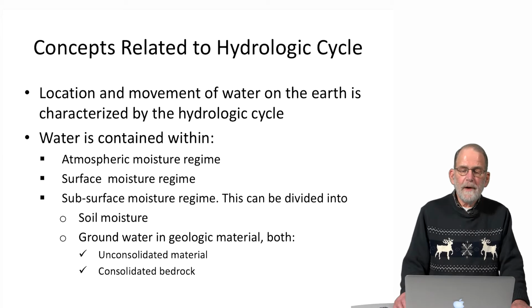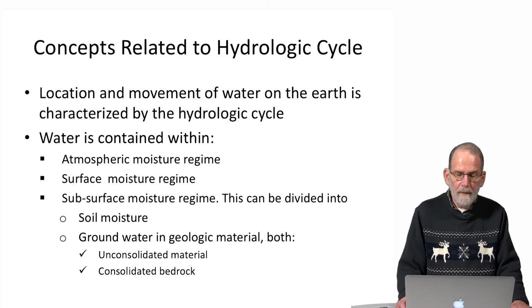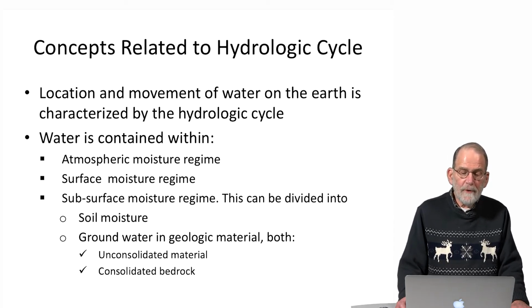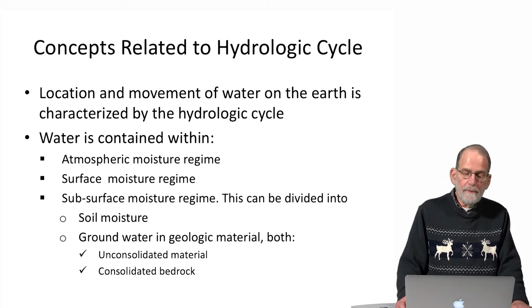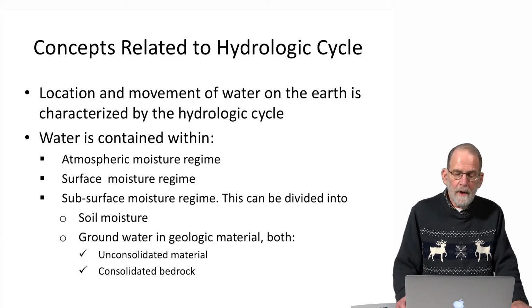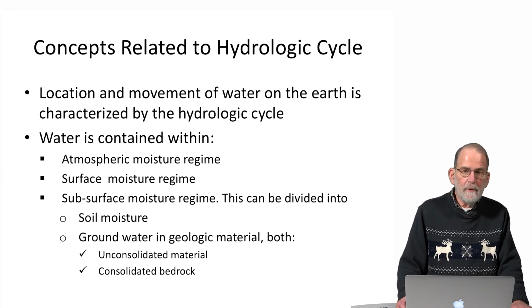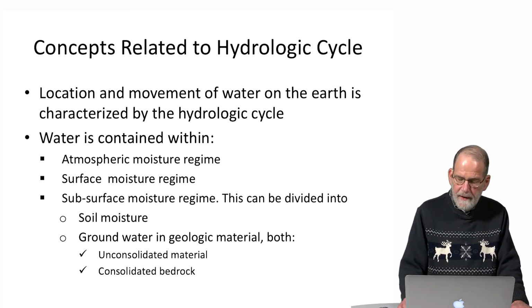Concepts related to the hydrologic cycle have to do with the location and movement of water on the Earth that is characterized by the hydrologic cycle. Water is contained within the atmospheric moisture regime, the surface moisture regime, and the subsurface moisture regime. The subsurface regime can be divided into that moisture which is in soil, immediately adjacent to the surface of the Earth, and that moisture which is contained within groundwater in geologic material, which can be either unconsolidated material or consolidated